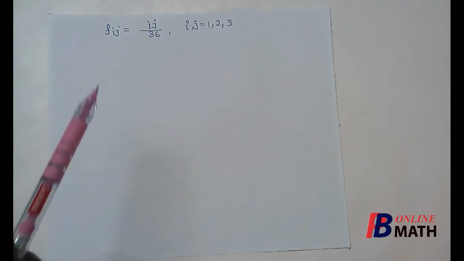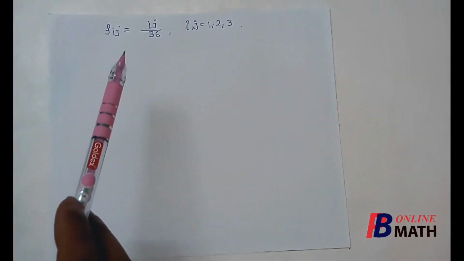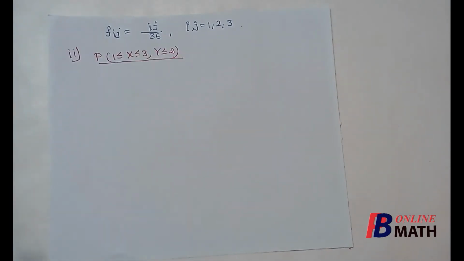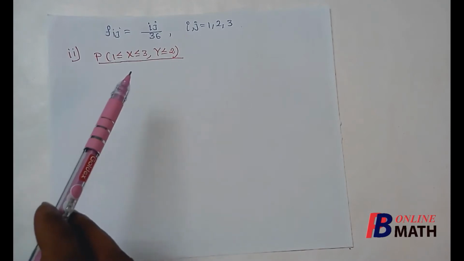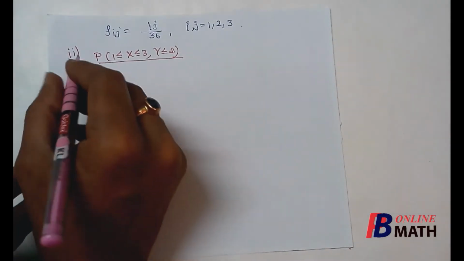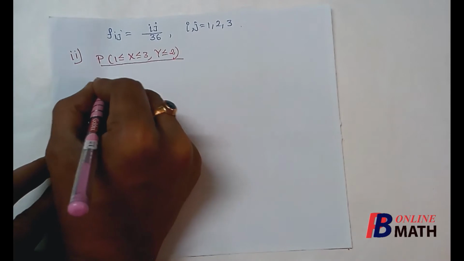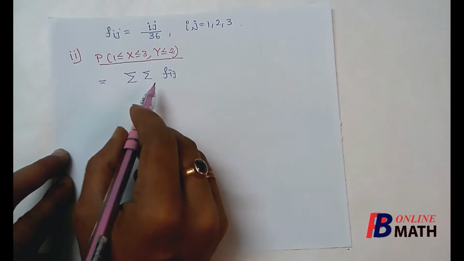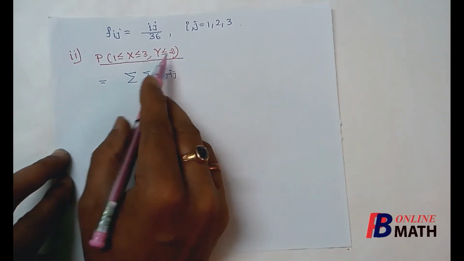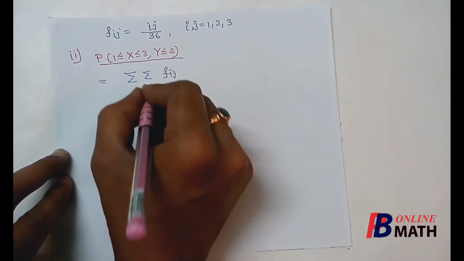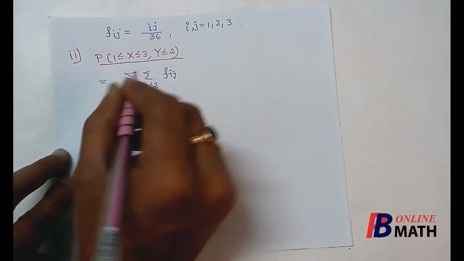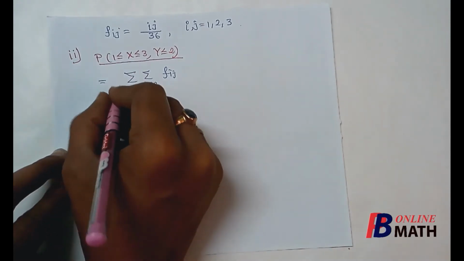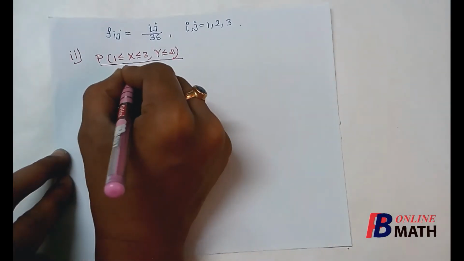So we have found that the masses are Fij equal to Ij by 36, where i and j both vary from 1 to 3. Now the second question is, we have to find this probability, and we know that this probability is equal to the summation of the masses, so summation of Fij, where y less equal to 2. That means j will be less equal to 2. So here we write j is less equal to 2 and i varies from 1 to 3. Since x varies from 1 to 3, that means i varies from 1 to 3.